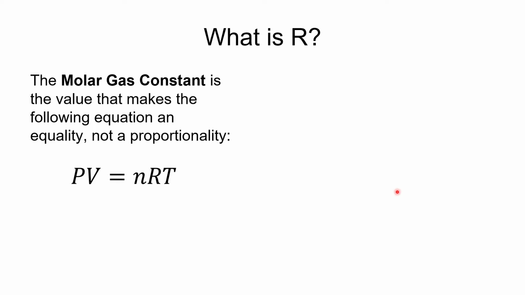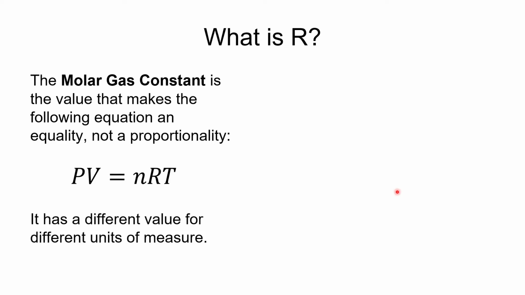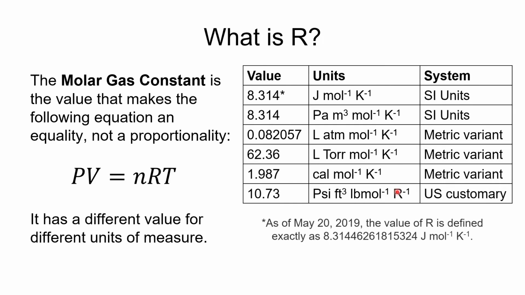We've got different units that we use for pressure and volume and number of moles. We always have number of moles. And temperature, we usually use Kelvin here. But the pressure and volume units sometimes change, and so we'll have different values. And so here is a list of values.